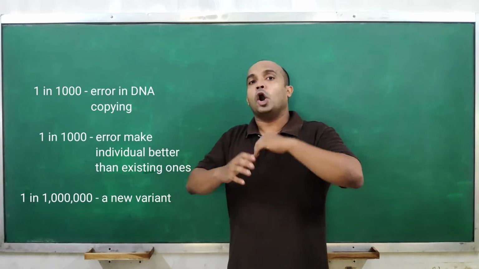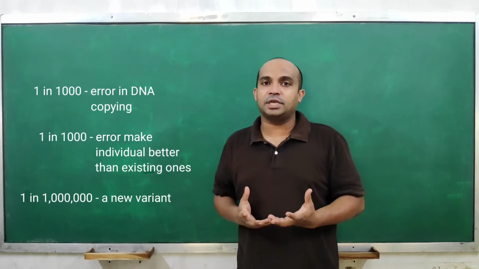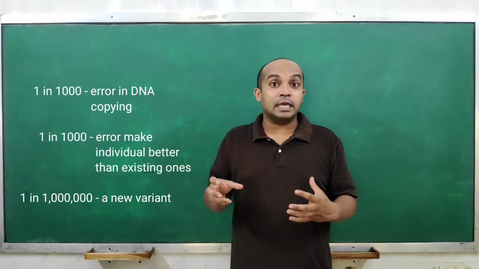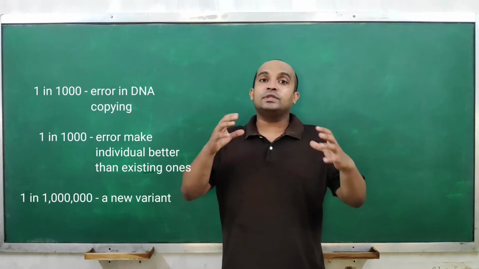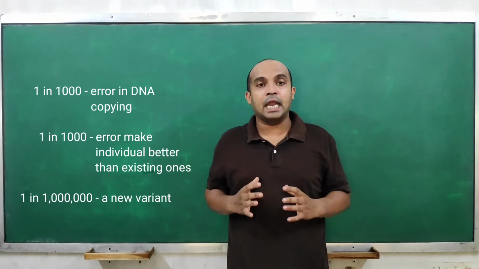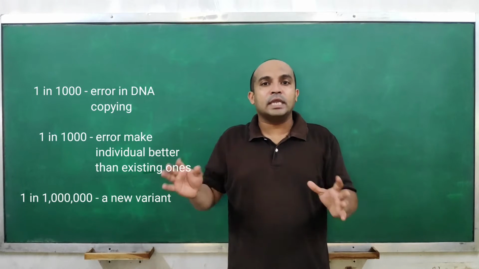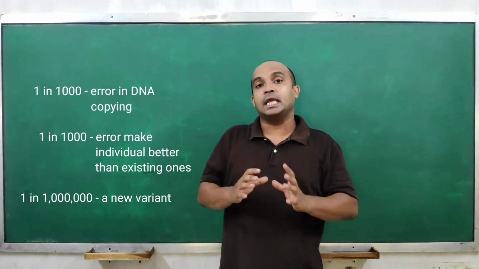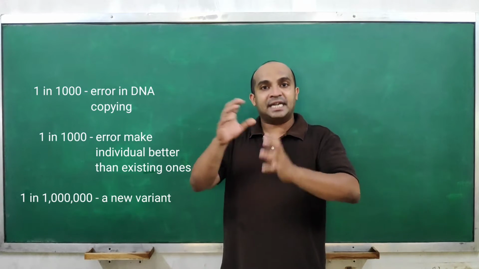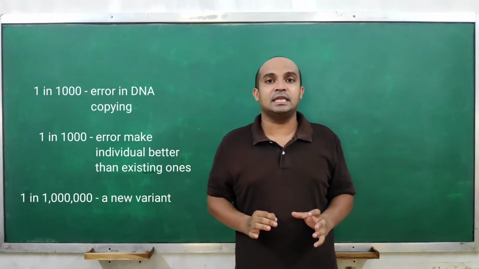Because it has altered DNA, which has an error in it, and this error is actually bringing a better thing. Now, if errors occur in 1 in 1,000 cases, then an error which brings a better change is a 1 in a million case.